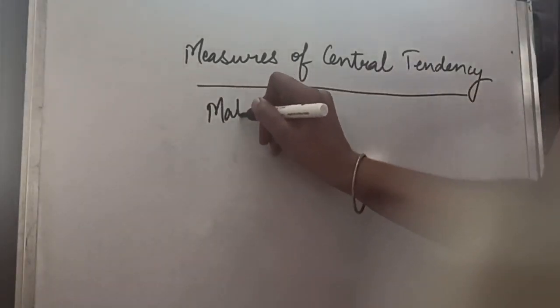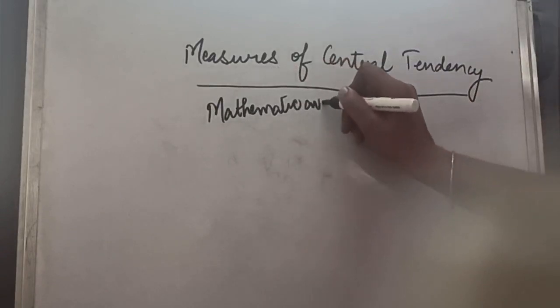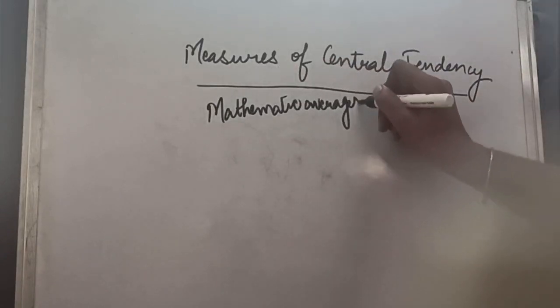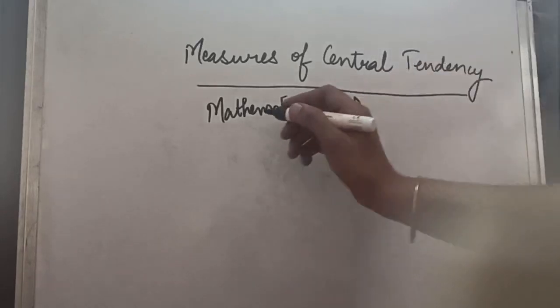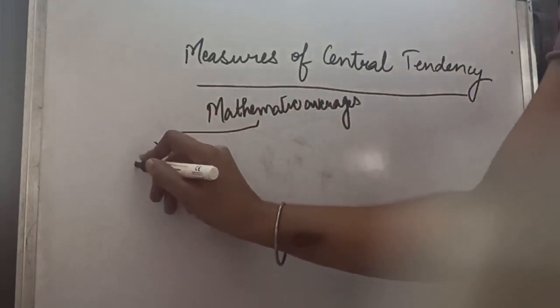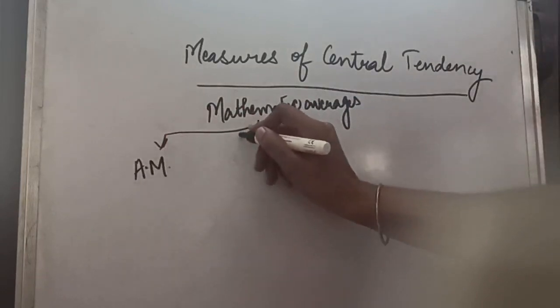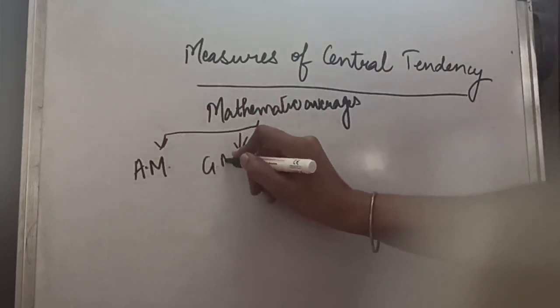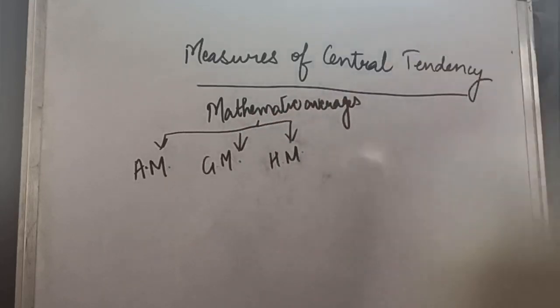There are certain mathematical averages. Now, mathematical averages means when we apply the mathematical formula. For example, we make use of mean, or we can say arithmetic mean. We make use of geometric mean. We make use of harmonic mean. So these are the mathematical averages.